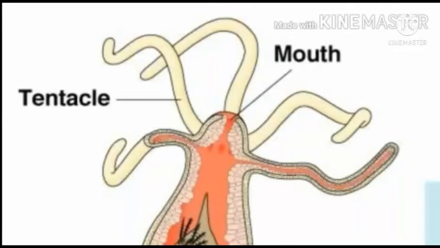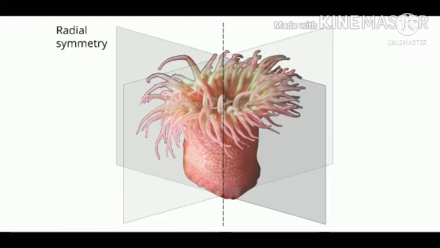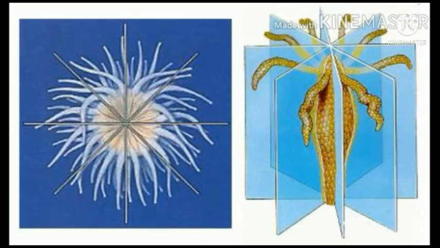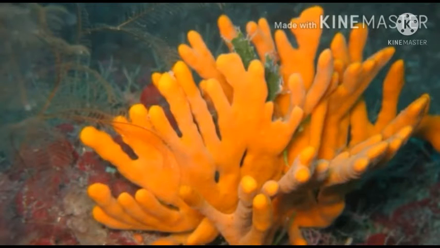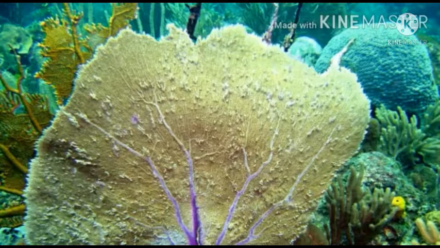The most important character of this phylum is presence of coelenteron, that is, a canal having only one opening towards outside, the mouth. Body shows radial symmetry. Their body can be divided into equal halves by any plane passing through the center from top to bottom. Example, Hydra. Circulatory, respiratory and excretory systems are entirely absent.